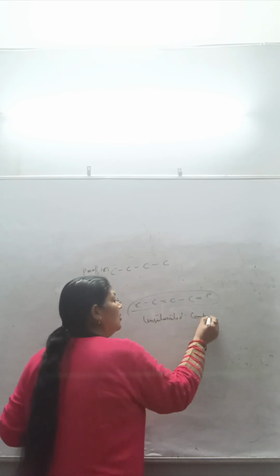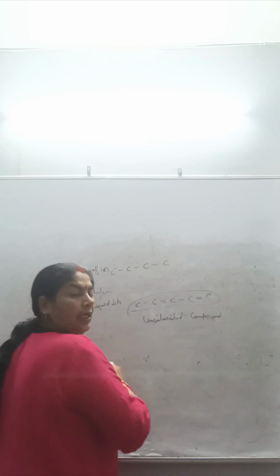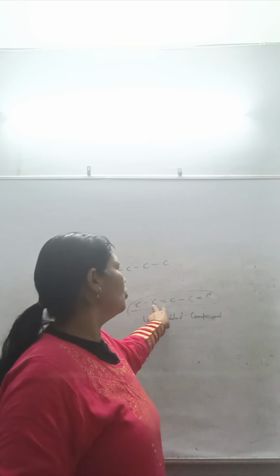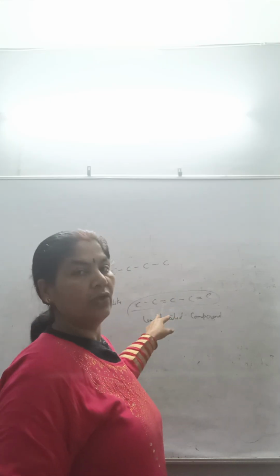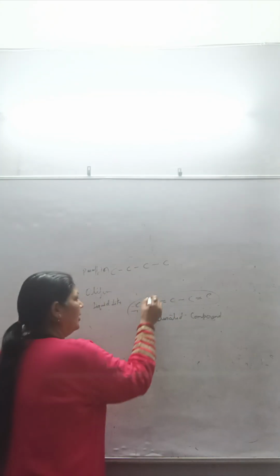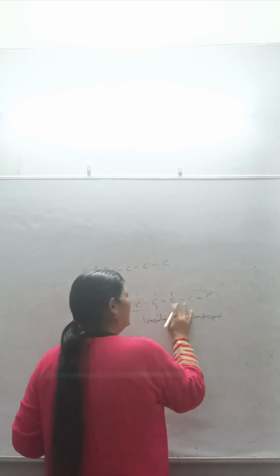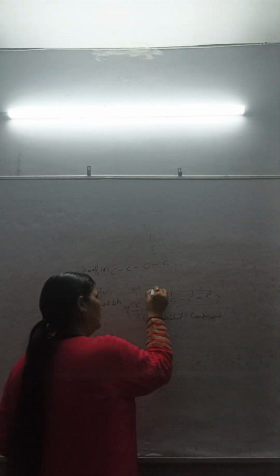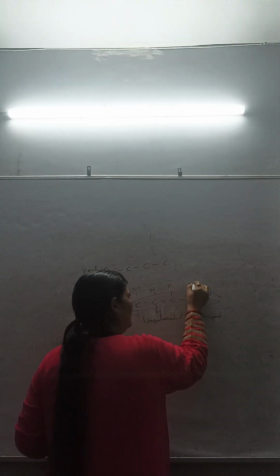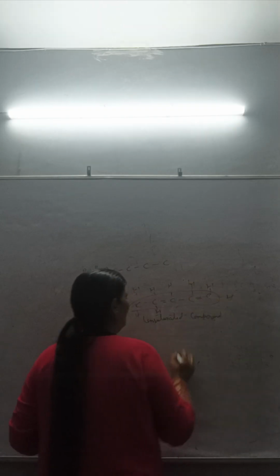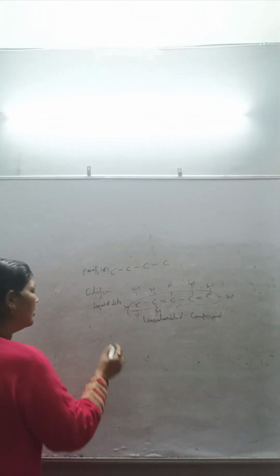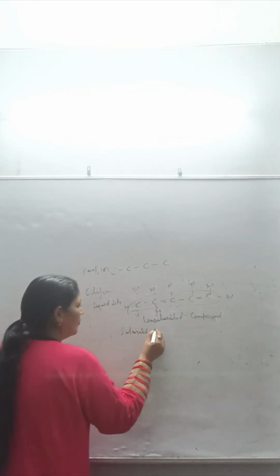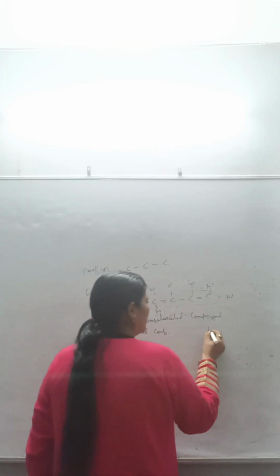Unsaturated compound: due to the deficiency of hydrogen atoms, two carbon atoms share with themselves, and the remaining valencies are satisfied by hydrogen. This is an unsaturated compound. So mainly there are the saturated compound and the unsaturated compound.